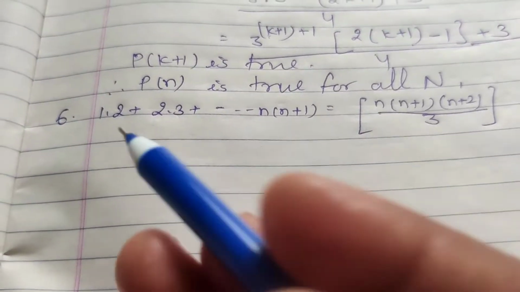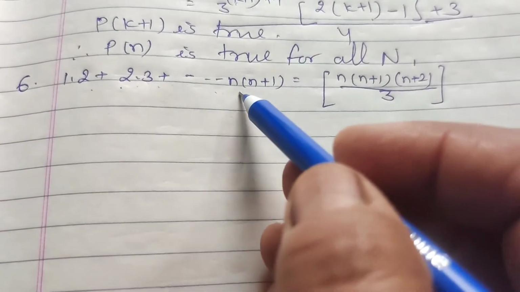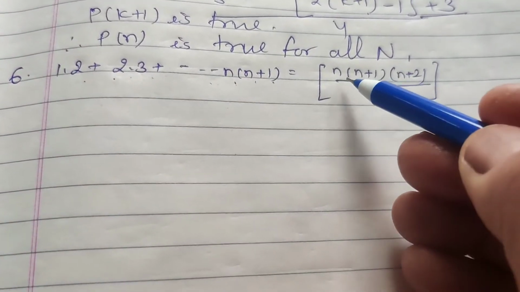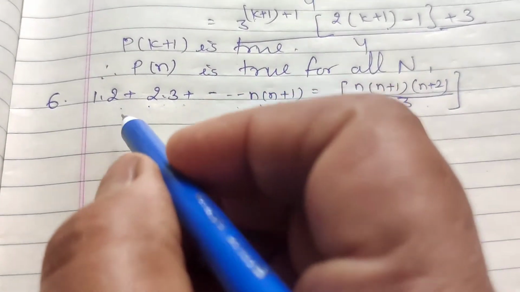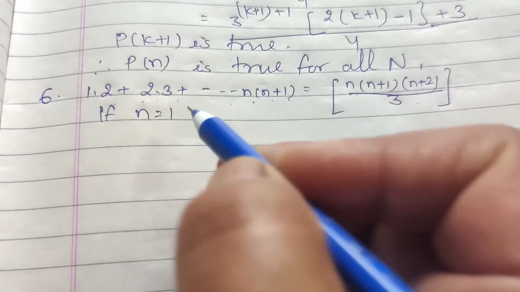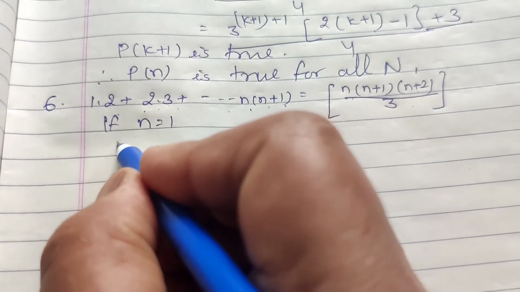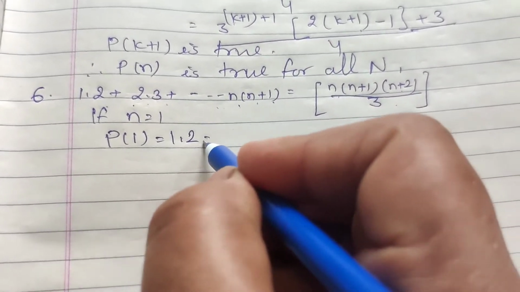Question number 6 is 1 into 2 plus 2 into 3 plus up to n into (n plus 1) equal to n into (n plus 1) into (n plus 2) by 3. Now if n equal to 1, it means P1, LHS equal to 1 into 2, equal to 2.